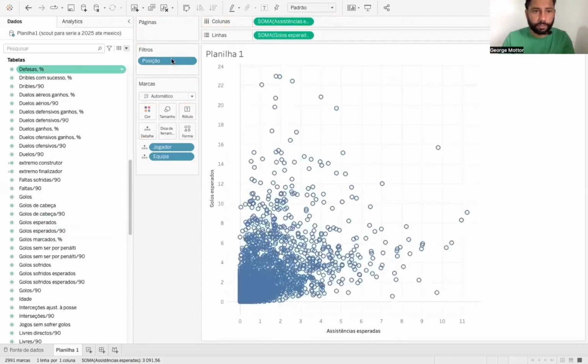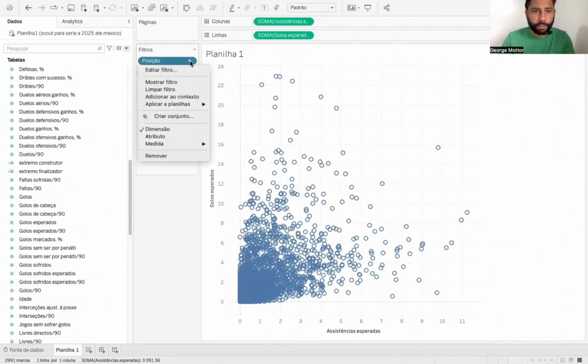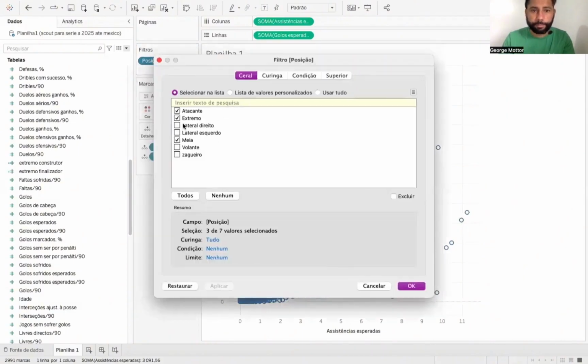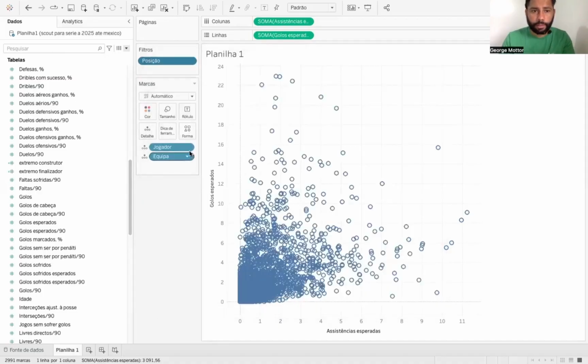I had already set the position here, you know, for the filtering process. So at this moment, I'll only be wanting attackers, wingers, and midfielders. I put team and player here just for a player to join the table. And team I put here because it distinguishes if a player played 2 competitions and sometimes gets duplicated. So it's good to have it here by team, okay?